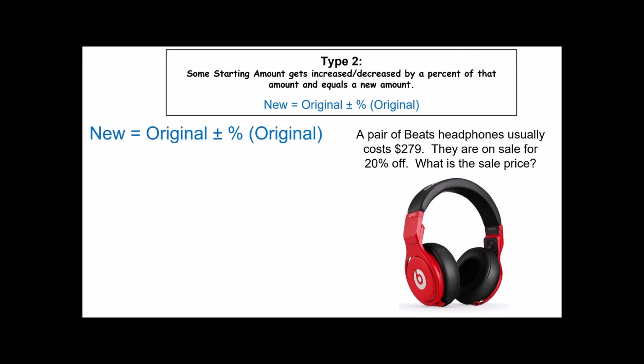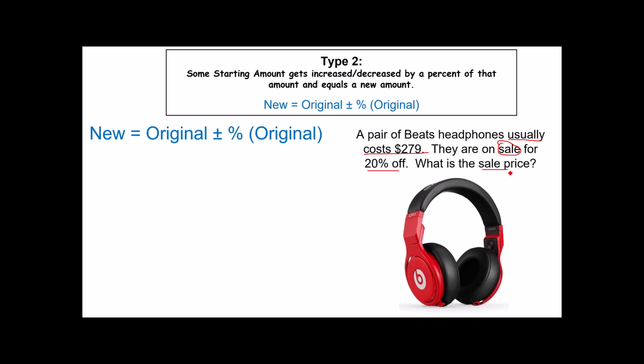The new equals the original plus or minus a percent of the original. A pair of Beats headphones usually costs $279. Usually cost is a way of saying this is what it ordinarily is, or what it was when we began. But they are now on sale. The fact that they're on sale tells me the price should go down. And they're on sale for 20% off. What is the sale price?